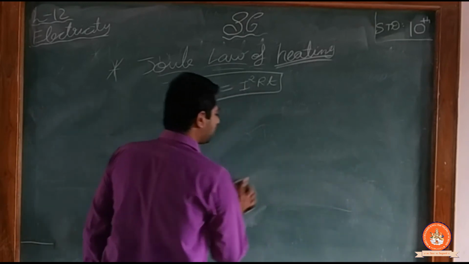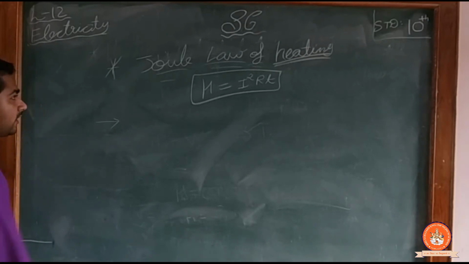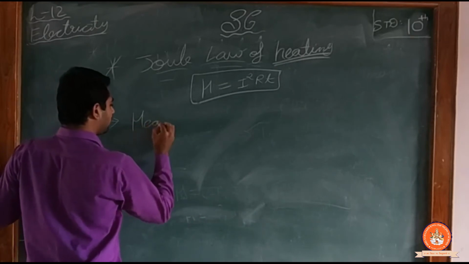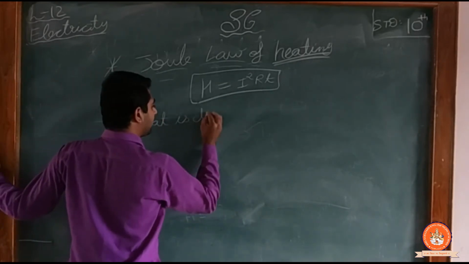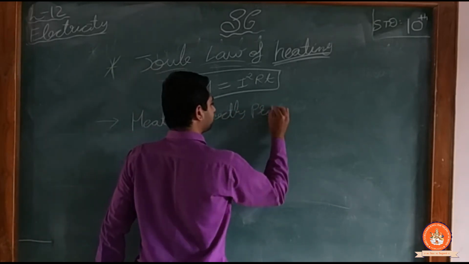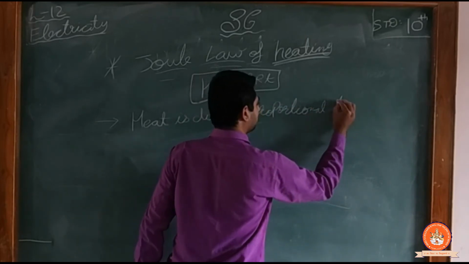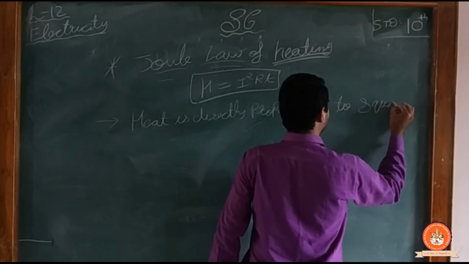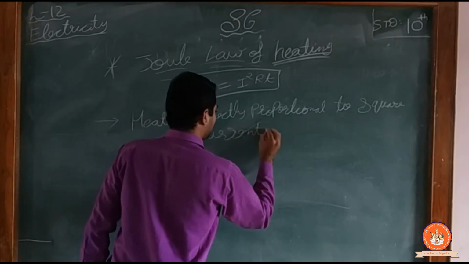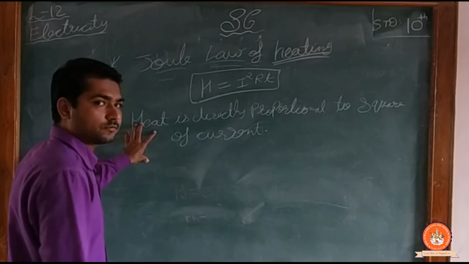Now what does this equation show? In this equation, what does H show us? H shows us that heat is directly proportional to the square of current. So if there is more current, more heat will be produced.